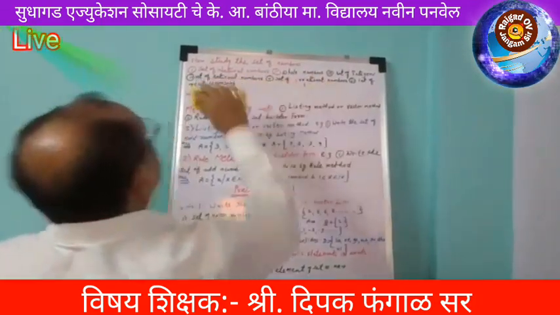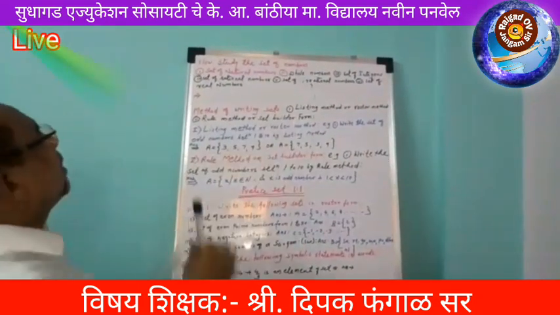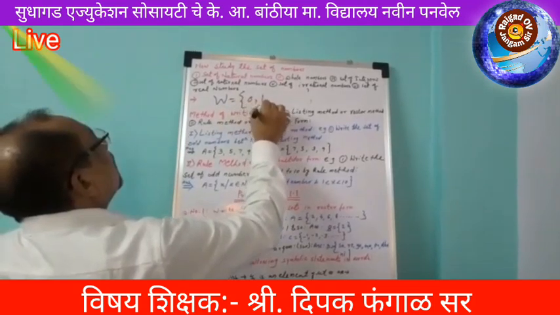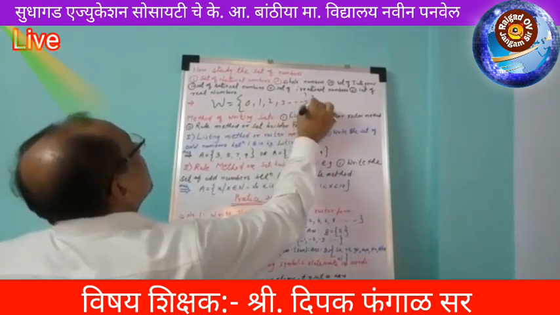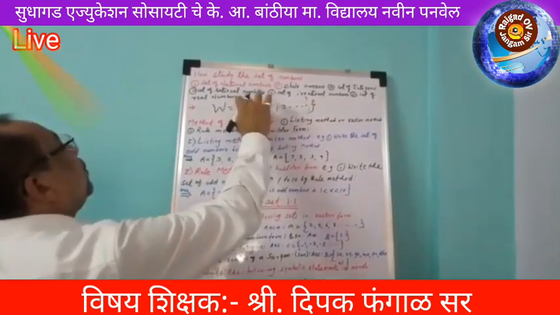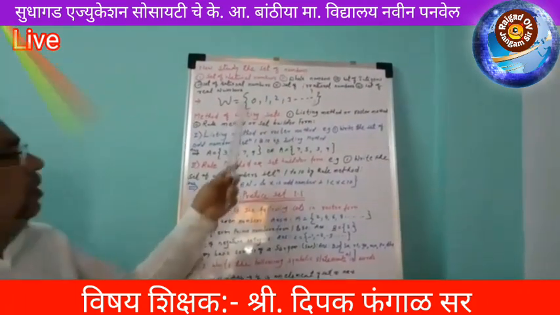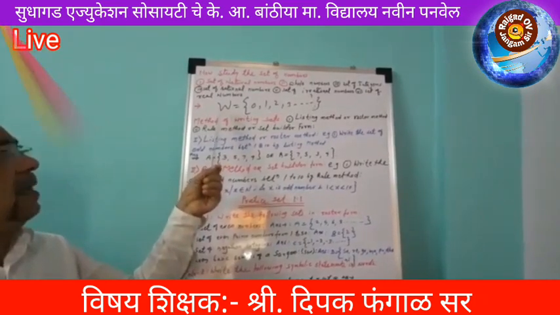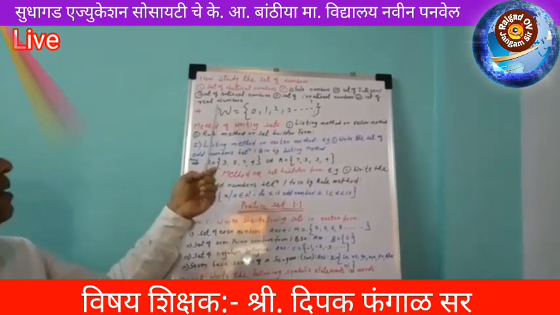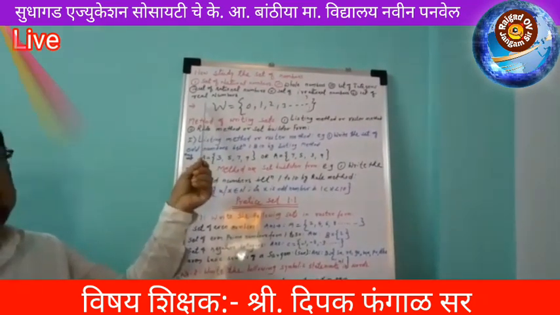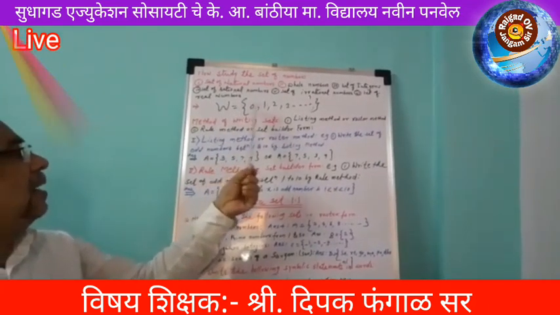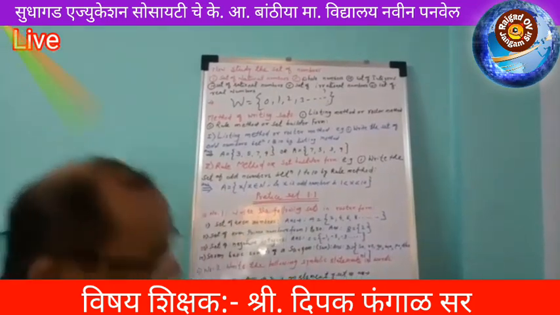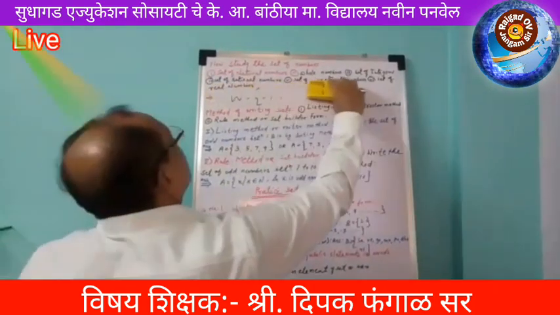Second one is whole numbers. Set of whole numbers W equal to 0, 1, 2, 3, and so on. In this way we take 0 along with the natural numbers and the set becomes the whole numbers. It is denoted by capital W and the numbers are 0, 1, 2, 3, 4, and so on. This is called the set of whole numbers.